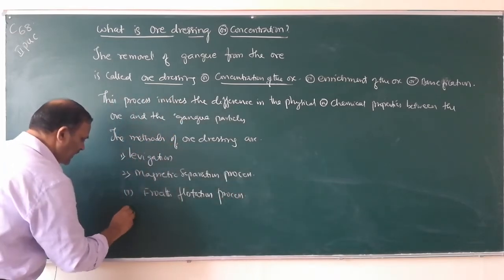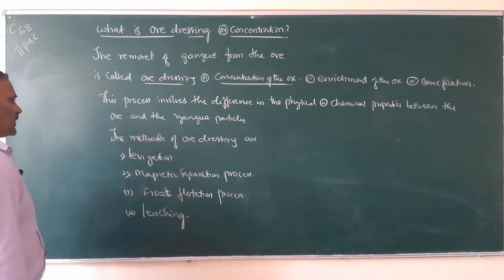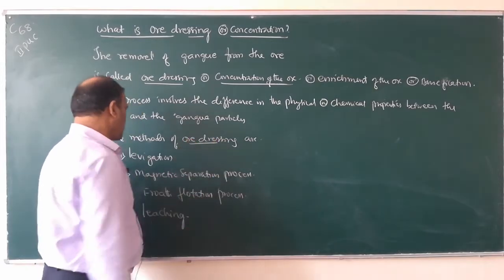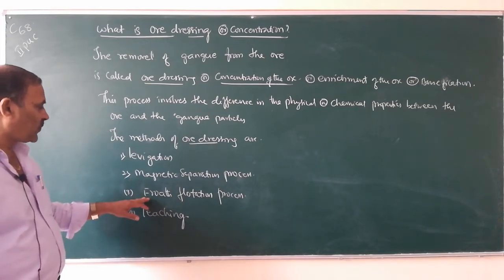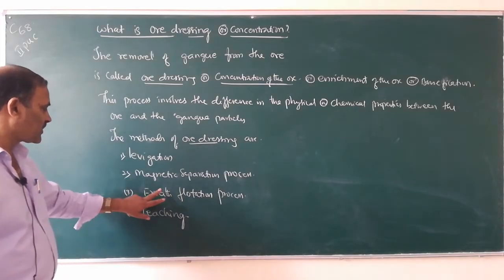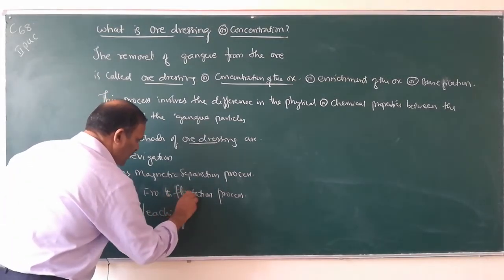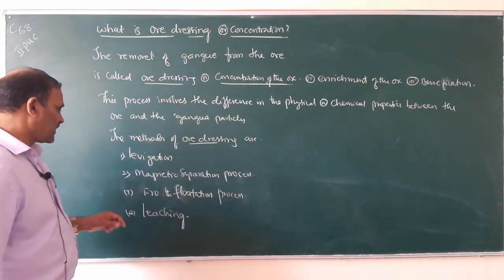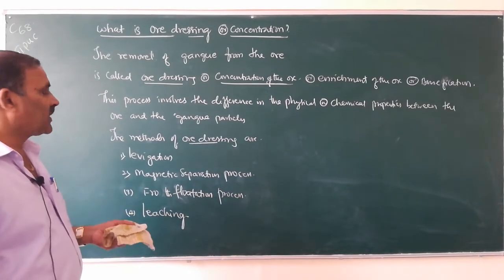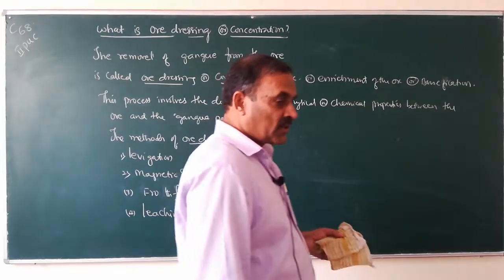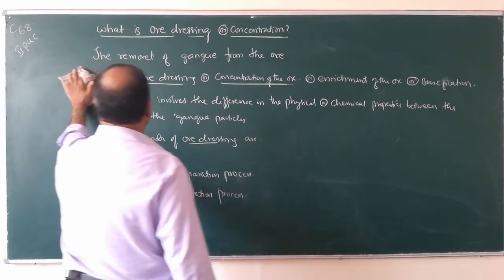And the fourth one is leaching. So ore dressing can be done either by levitation, magnetic separation process, froth flotation process, and then leaching. We will know one by one what is leaching and how gangue can be removed from the ore by leaching.